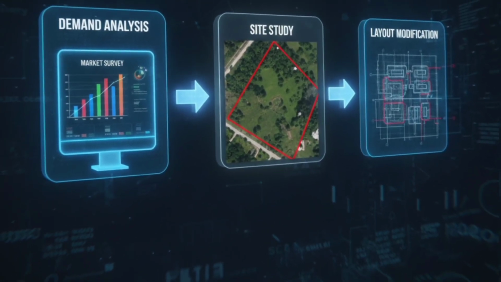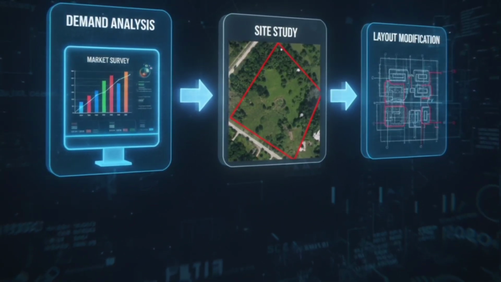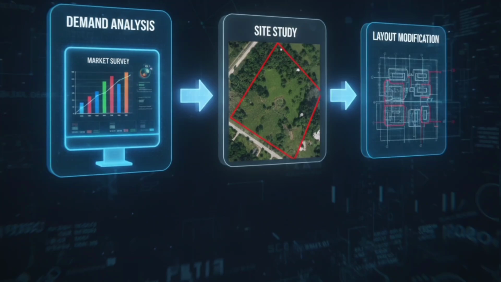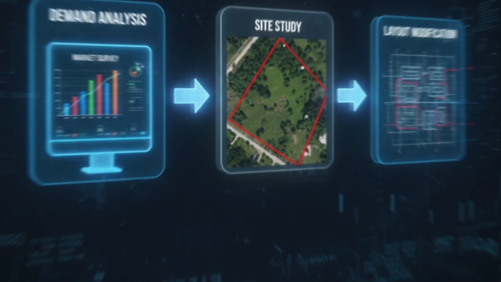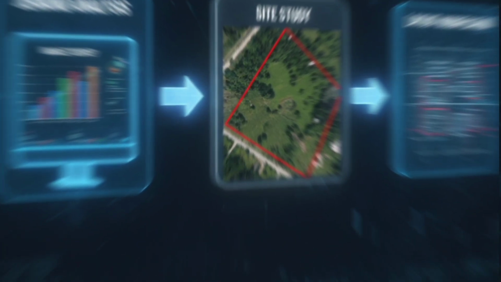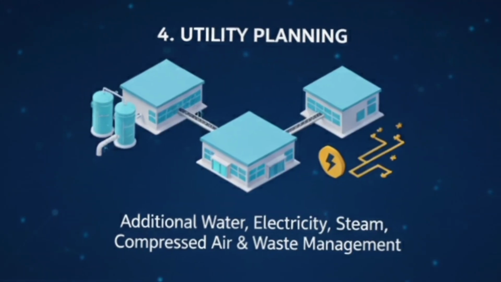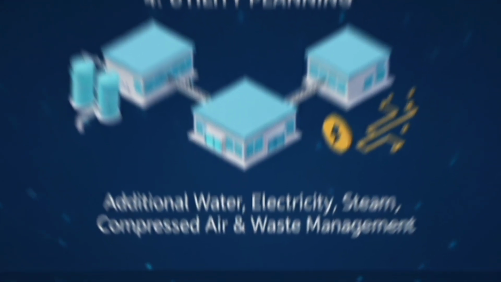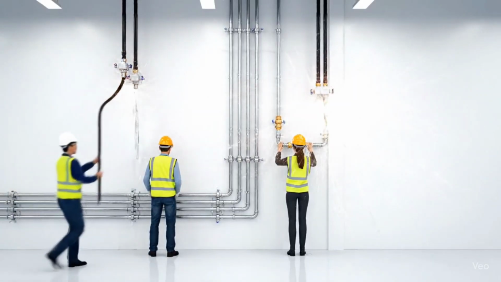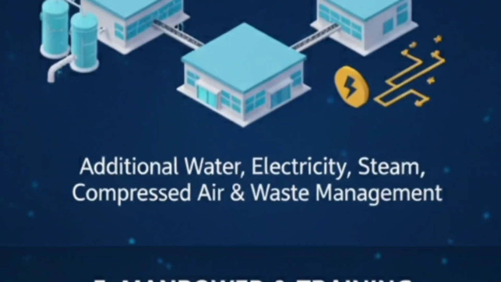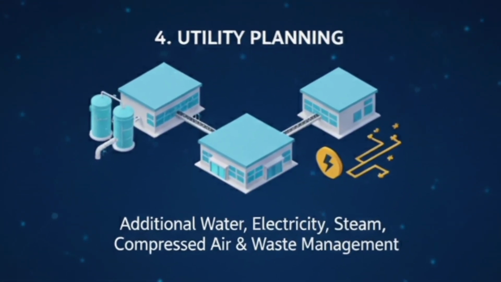The third step is layout modification. Engineers and planners decide how to fit new machinery, new product lines, or new storage without disturbing the existing operations too much. The fourth step is utility planning. Every expansion requires additional water, electricity, steam, compressed air, and waste management facilities. Without this, production will face interruptions.